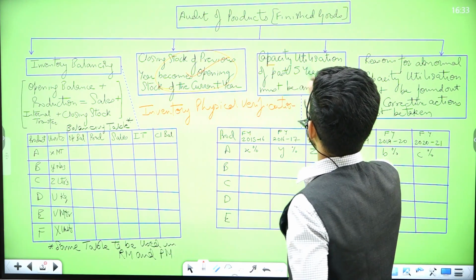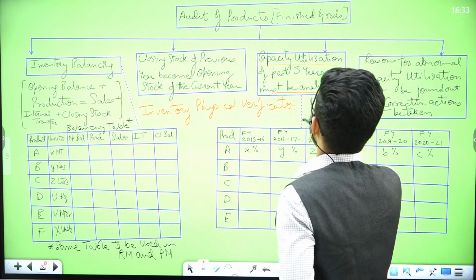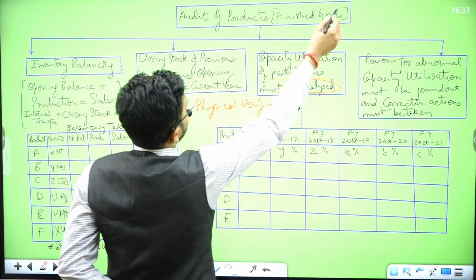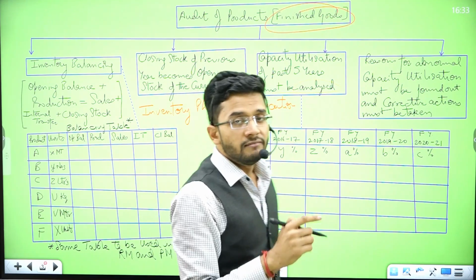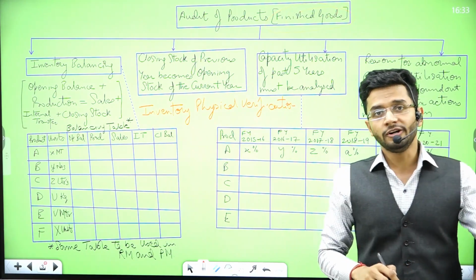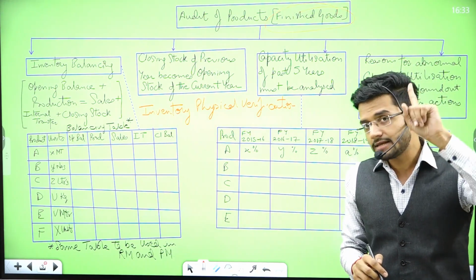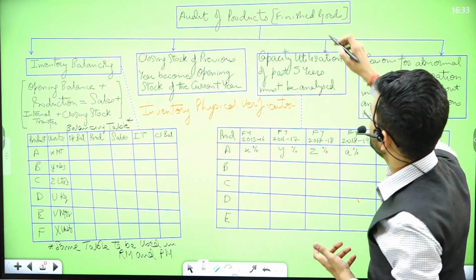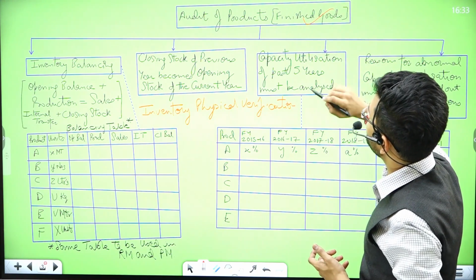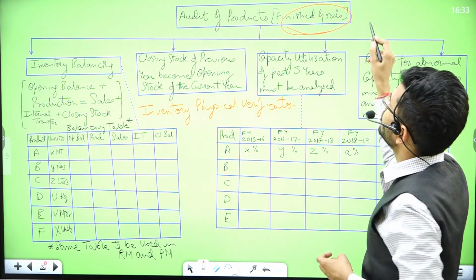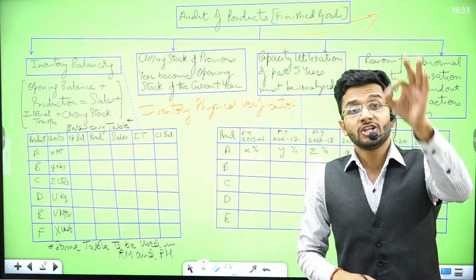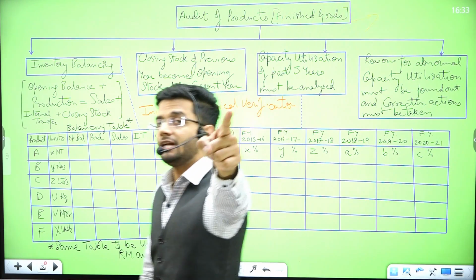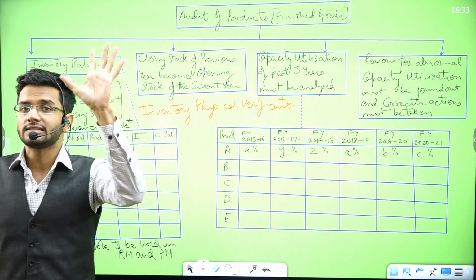Next, capacity utilization of the past 5 years must be analyzed. Now this is very, very important, guys. Finished goods are a direct outcome of the capacity which you have in your plant. We have already studied CAS 2, Cost Accounting Standard 2, which deals with capacity. So according to that standard, we have learned to compute many kinds of capacity, guys. So finished goods is an output of capacity. And if finished goods production is reduced in a particular year, then it directly indicates that we are not utilizing our capacity to the fullest.